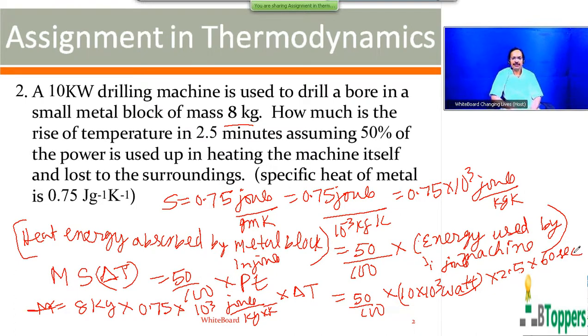The time must be in seconds. Those who want to copy the solution of the problem, please take a pause, copy it and complete the calculation part. You can cancel 10 cube on both sides. The remaining factors you can try to simplify yourself.